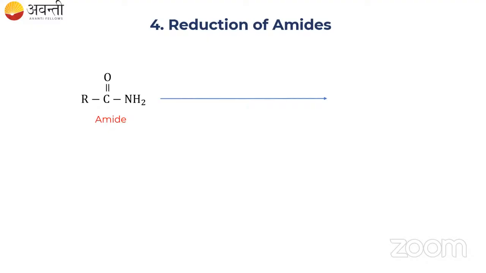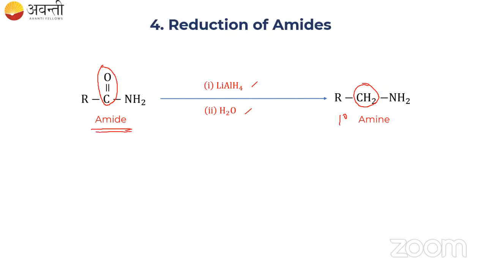The reducing agent which will reduce CONH2 is lithium aluminum hydride in presence of water. When you treat this amide with this reagent, the C=O group will be converted to CH2, and a primary amine is formed. Very easy. Lithium aluminum hydride in presence of water will convert the amide to amine, where the conversion of CO to CH2 takes place.